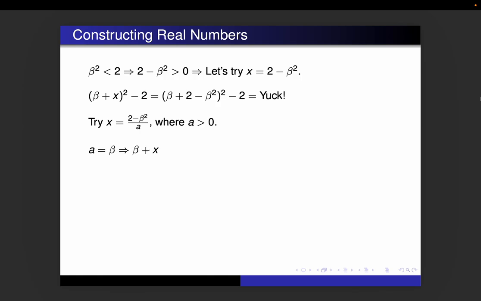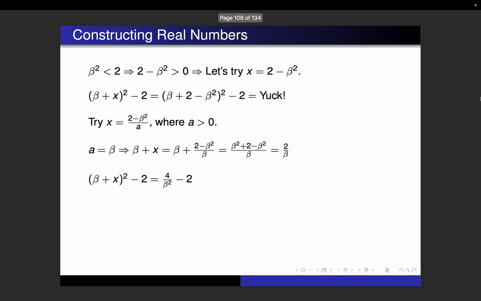If we did beta plus x, that is the same as beta plus (2 minus beta squared) over beta. If we find a common denominator and combine those, we get (beta squared plus 2 minus beta squared) over beta. And notice that those two beta squareds cancel each other out, and we end up with 2 over beta. That's a really nice expression to have. So if I take (beta plus x) squared and subtract 2, beta plus x is 2 over beta.